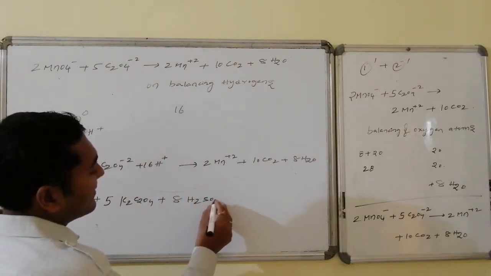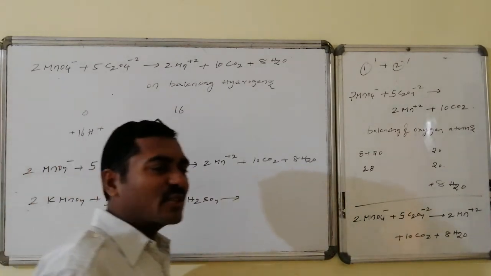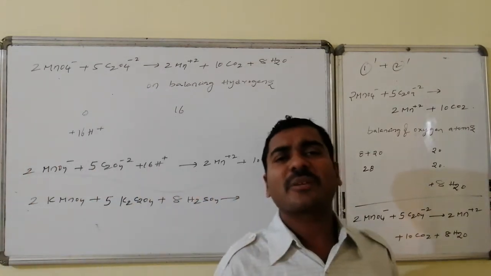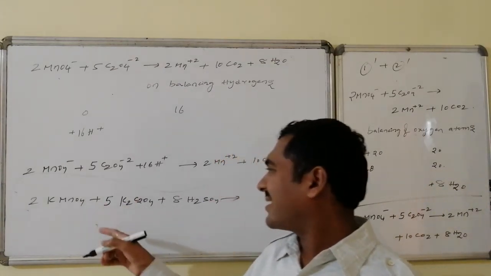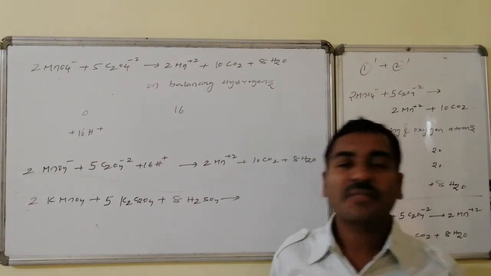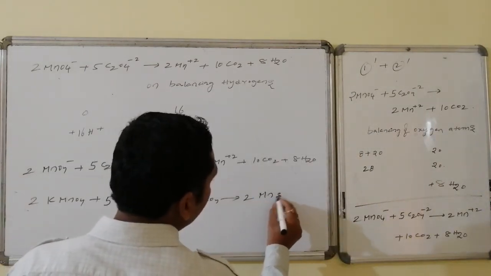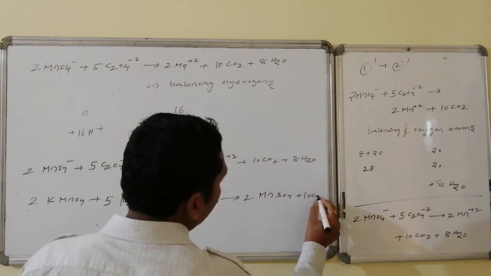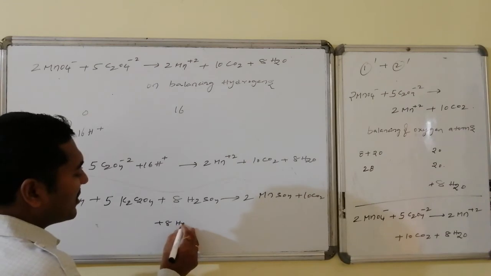As a result, manganese 2 plus is generated. That can't be present as manganese 2 plus, it should have a counter anion. The spare anion here is sulfate. So that is 2MnSO4 plus 10CO2 as it is plus 8H2O also as it is.